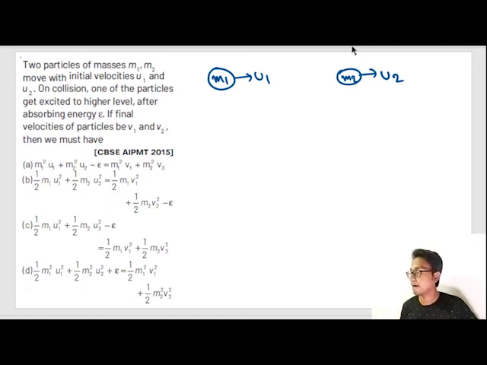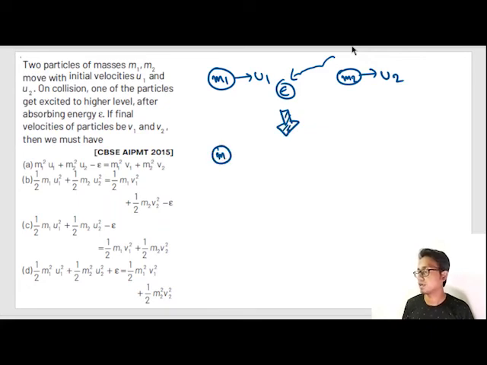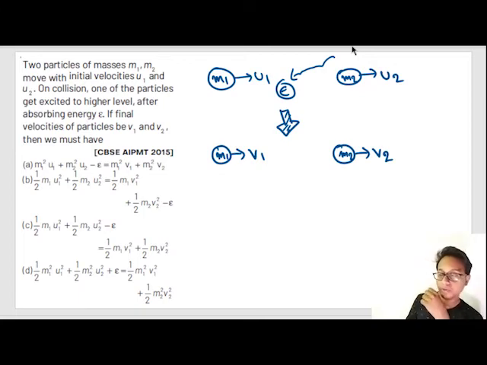And before or after collision, one of the particles absorbed energy E. The final velocity after the collision is given as M1 moves with velocity V1 and M2 moves with velocity V2. So the question is asking which one of the following relations of kinetic energies is correct.